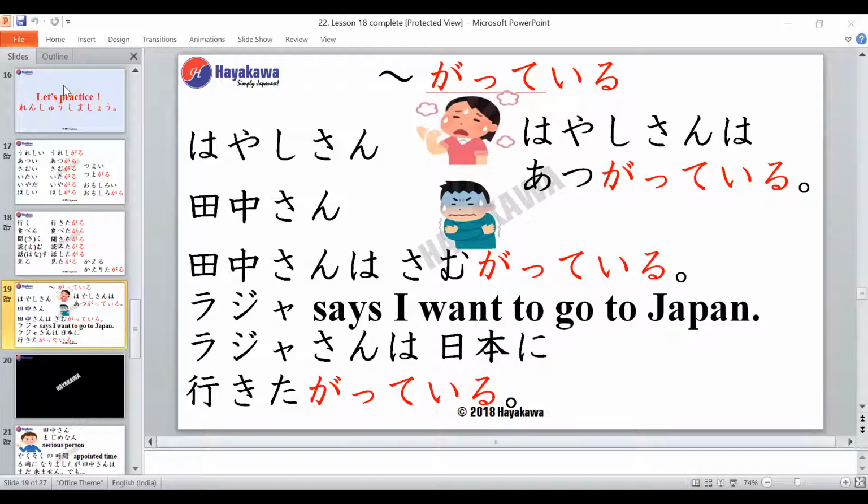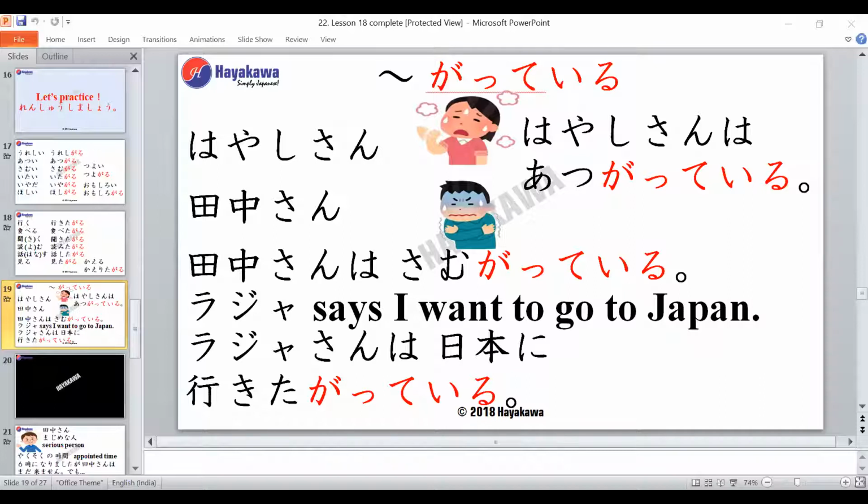Now, for example, if you want to say garteiru, it's the present continuous tense. So we are trying to say the other person is feeling like that in the present continuous tense. For example, this is Hayashi-san, and what is she feeling? She's feeling hot, right? So how will we say that using this garteiru? The adjective for hot in Japanese is atsui, right? So using atsui, if you want to use garteiru, what will the sentence be?